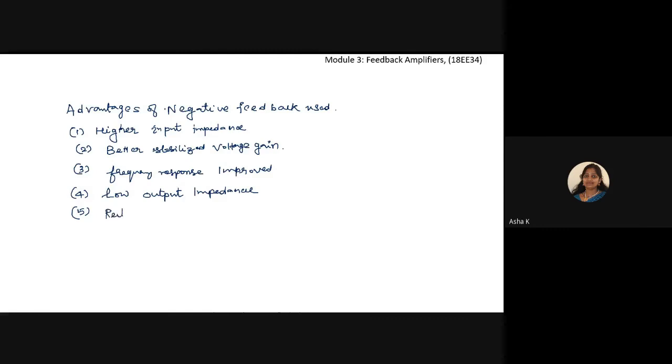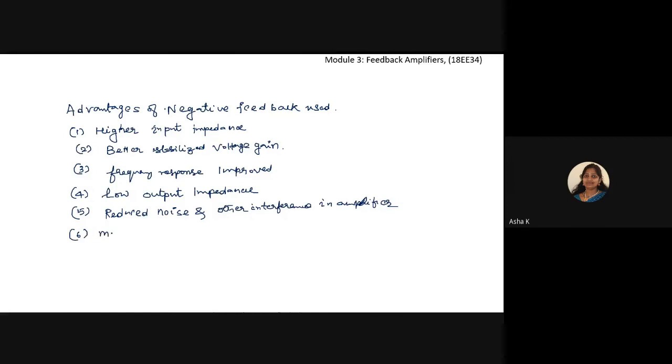So if I use a negative feedback type in the amplifiers, reduced noise and other interferences. So those interferences are also reduced in the amplifier. So this is one of the advantages of negative feedback.